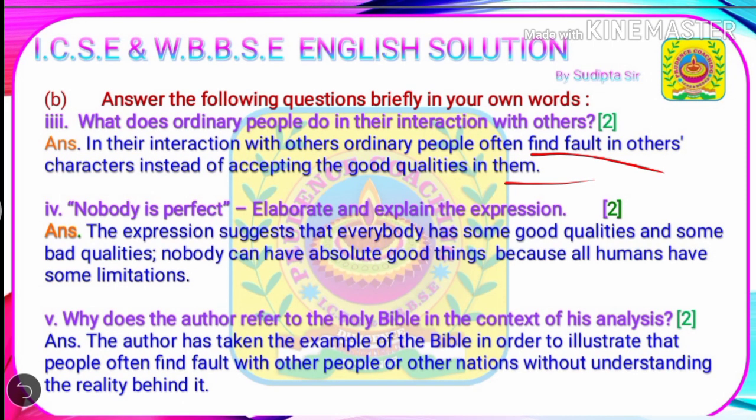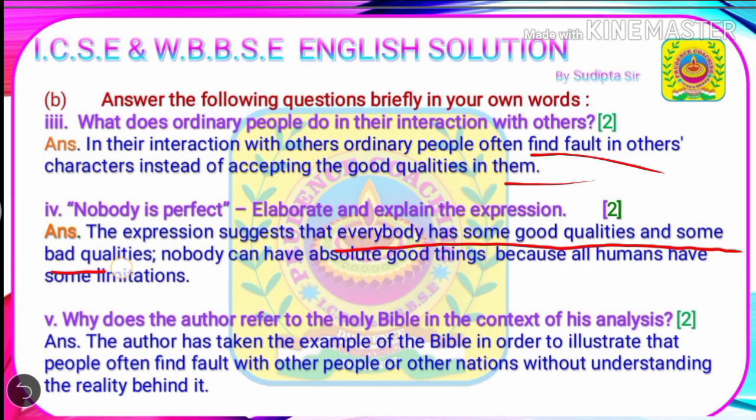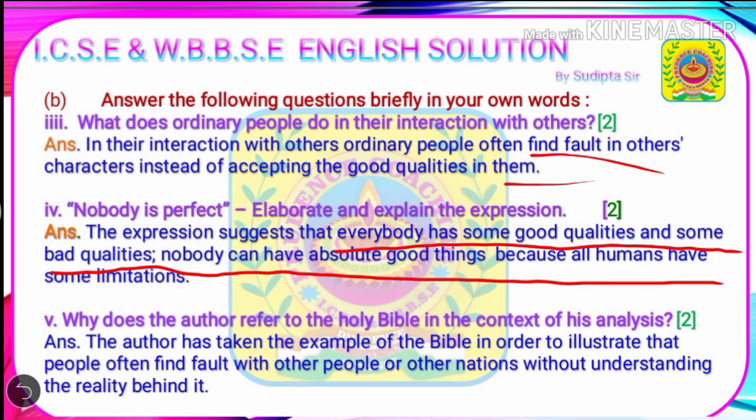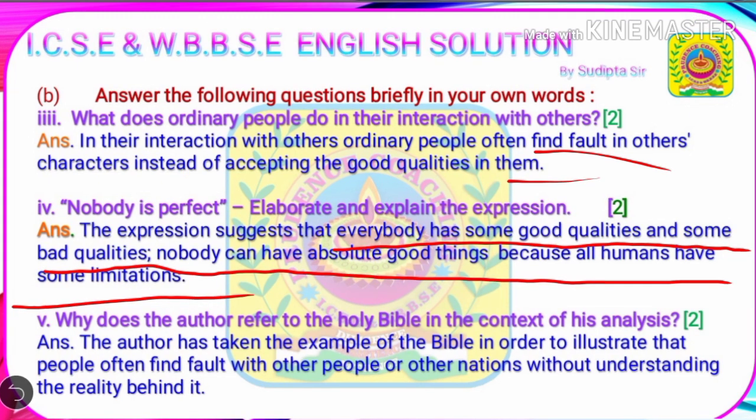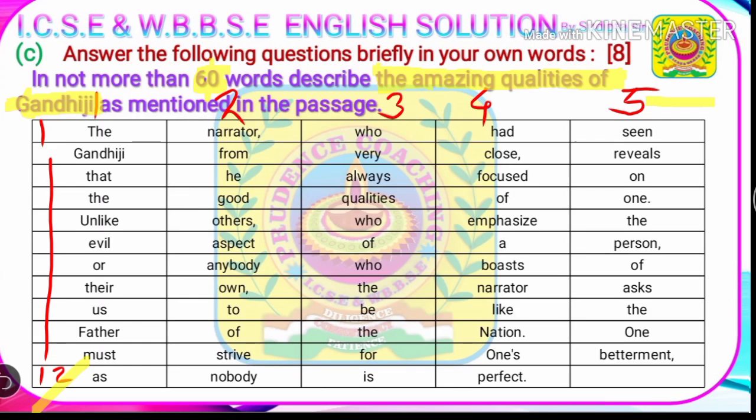Answer. The expression suggests that everybody has some good qualities and some bad qualities. Nobody can have absolute good things because all humans have some limitations. Next question. Why does the author refer to the Holy Bible in the context of his analysis? Answer. The author has taken the example of the Bible in order to illustrate that people often find faults in other people or the other nations without understanding the reality behind it.